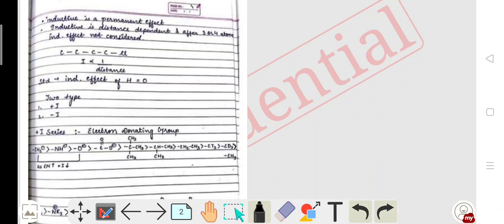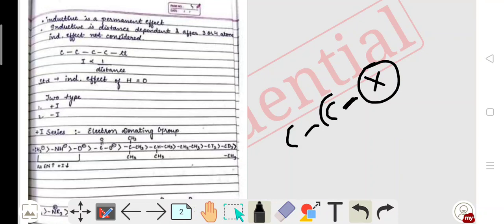Another point is that the inductive effect is distance dependent. After 3 or 4 atoms, the inductive effect is not considered. If there are two carbons and an electronegative atom, the carbon nearer to the electronegative atom has more impact than the farther carbon. If we increase the carbon chain, the inductive effect gradually decreases along the chain.